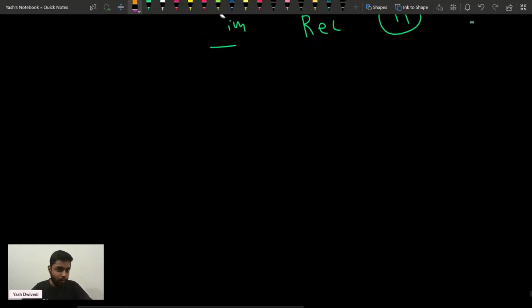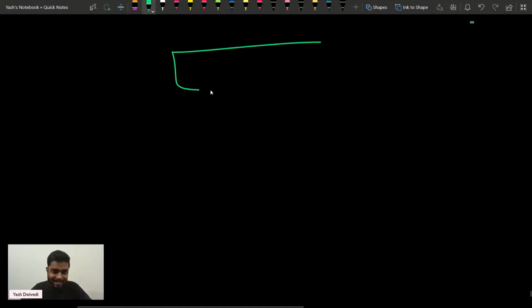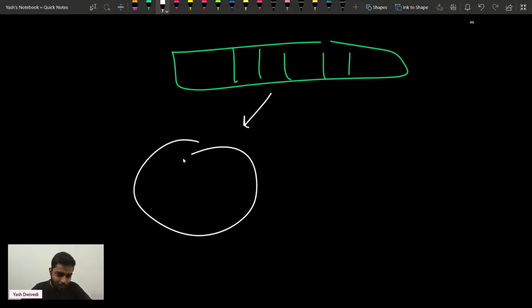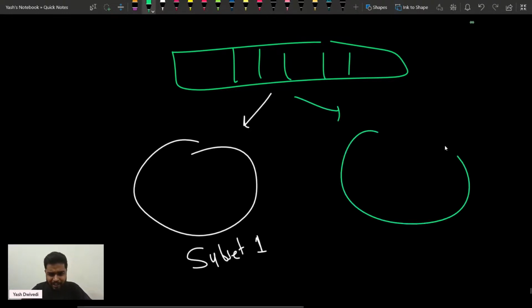You need to apply recursion. Okay, now do you understand this thing, guys? Let's say there are some elements. Suppose that you want to make the subset 1. Okay, suppose you make the subset 1. So do you actually need to make both the subset 1 and subset 2?